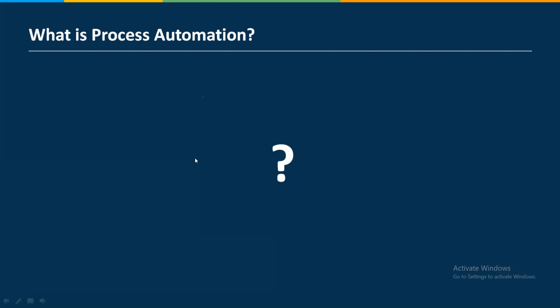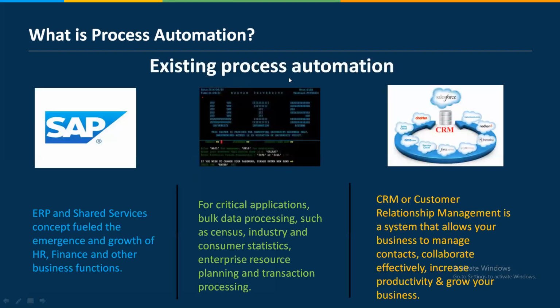These are the process automation tools, or software, available in the market. For example, SAP, where we get sales reports or inventory reports, extract employee details, like SAP SuccessFactors.